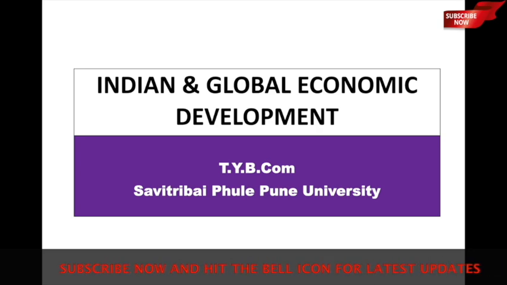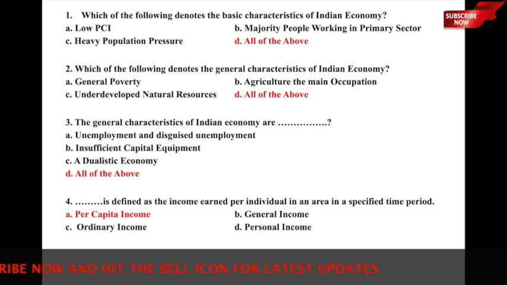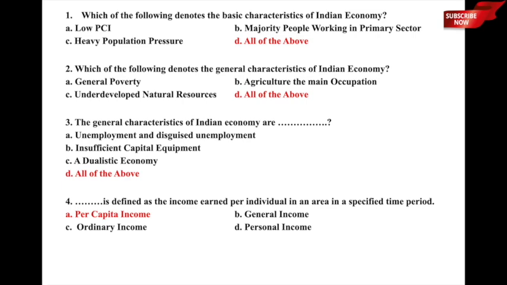So let's get started. The first question is, which of the following denotes the basic characteristics of Indian economy? The underlying options are A, low per capita income or PCI. Second is majority people working in primary sector or agriculture. C, heavy population pressure, and D, all of the above. So here we are looking at the basic characteristics of Indian economy, and option D, all of the above, are some of the basic characteristics of Indian economy.